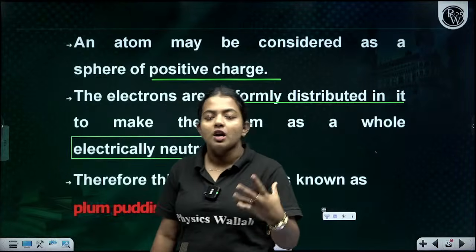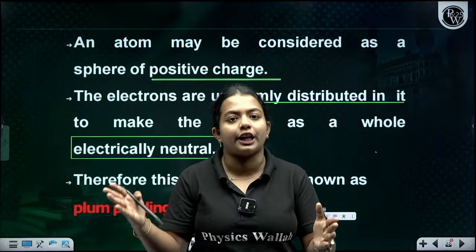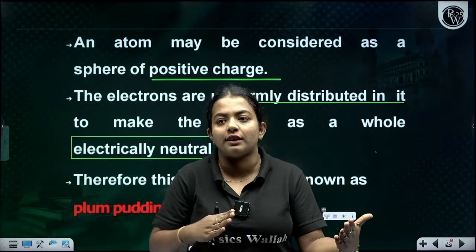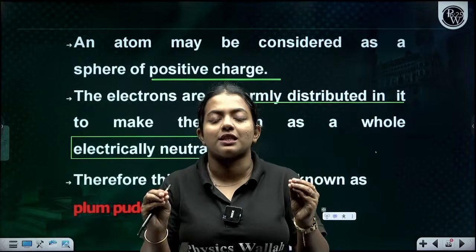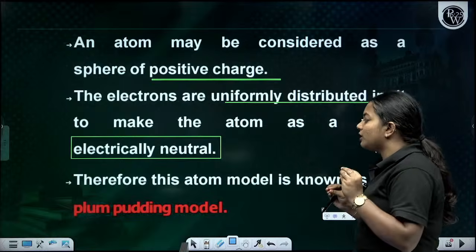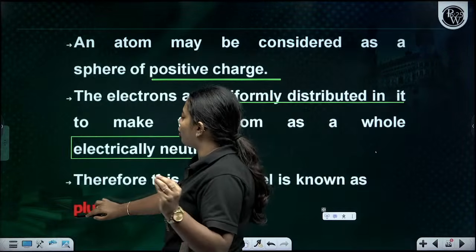Whatever the positive charge we have, the negative charge is equal to it. The number of protons and the number of electrons is equal. In that case, we can say that the atom is electrically neutral. Therefore, this atom model is also called the plum pudding model or watermelon model.